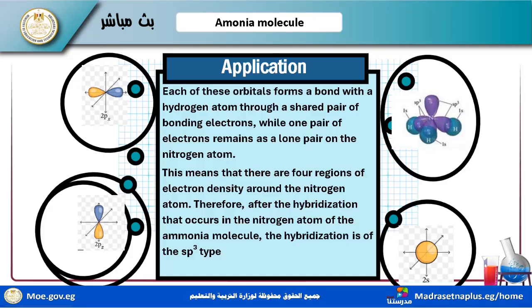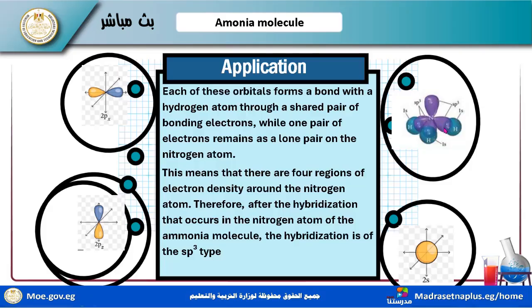Now the bonding between them forms three hybrid orbitals, three orbitals forming the three bonds in this structure. Each of these orbitals forms a bond with a hydrogen atom through a shared pair of bonding electrons, while one pair of electrons remains as a lone pair on the nitrogen atom.